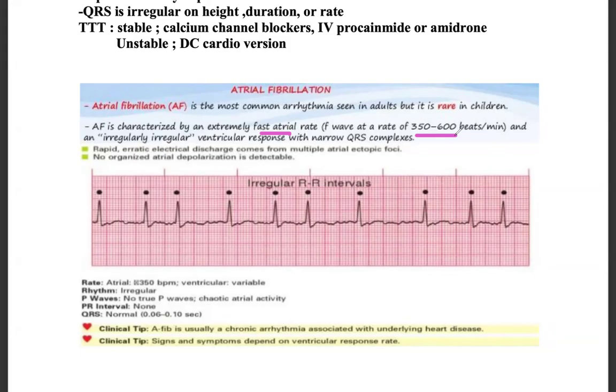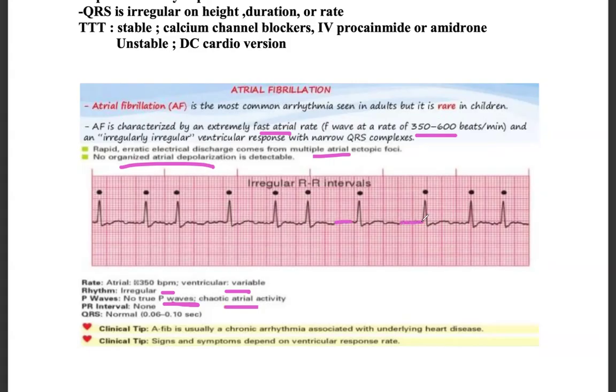Okay, narrow QRS complex is very important. Irregular rhythm. So rapid erratic electrical discharge comes from multiple atrial ectopic foci. No organized atrial depolarization is detectable. So what happens? Atria can beat at 350 beats. Ventricular rate is variable depending upon how many P waves are conducted. Rhythm is irregular. No true P waves can be seen. Chaotic atrial activity.